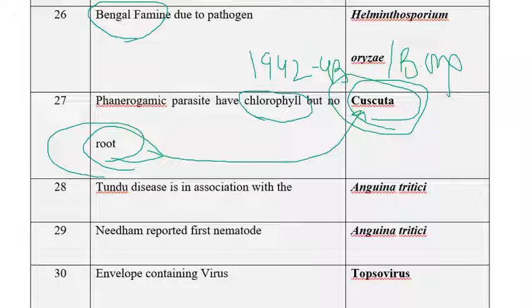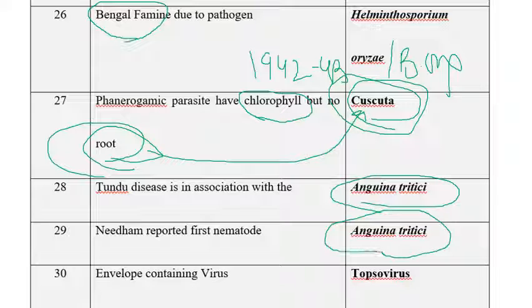The next one is Tundu disease is associated with. We know very well Tundu disease is associated with a nematode, that is Anguina tritici. The next one is Needham reported the first plant parasitic nematode, that is also Anguina tritici, the wheat ear cockle nematode. Needham discovered the wheat ear cockle nematode in 1743.